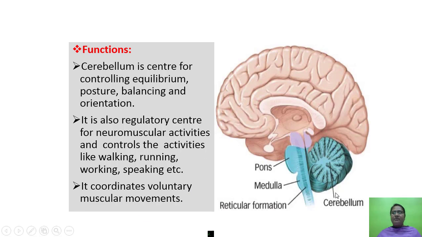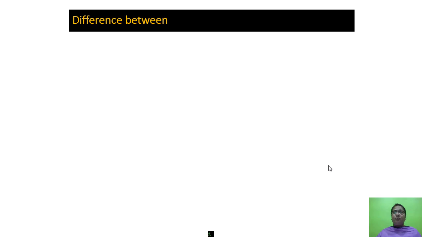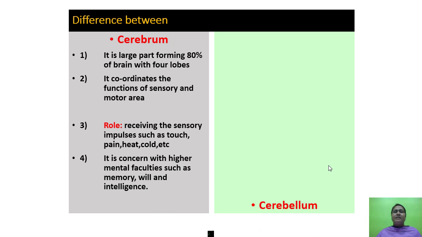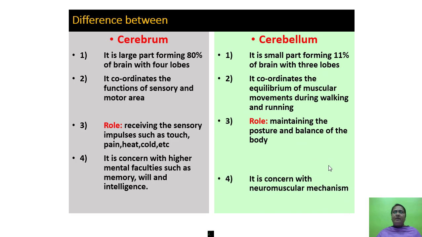So these are the functions of cerebellum. This is the cerebellum. Equilibrium, posture, balancing, orientation. Then they have walking, running, working, speaking. They also coordinate voluntary muscular movements.